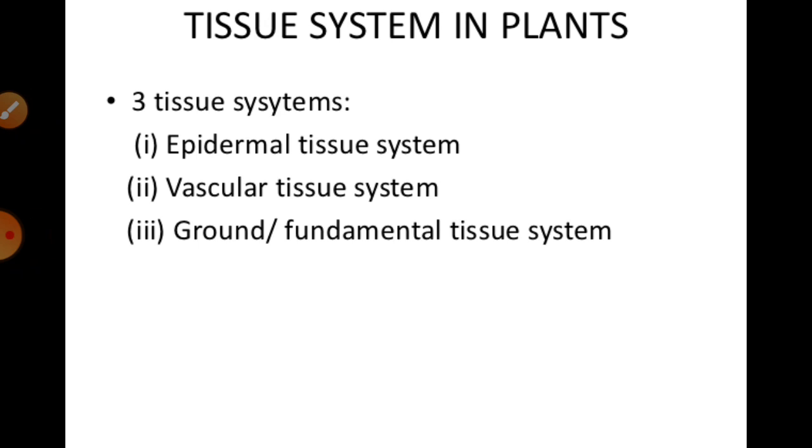Now we talk about our topic. As we have already discussed in our previous lecture about the tissue systems in the plants, in which generally this tissue system is classified in three categories: epidermal tissue system, vascular tissue system, and ground or fundamental tissue system, in which we have already talked about the vascular tissue systems.